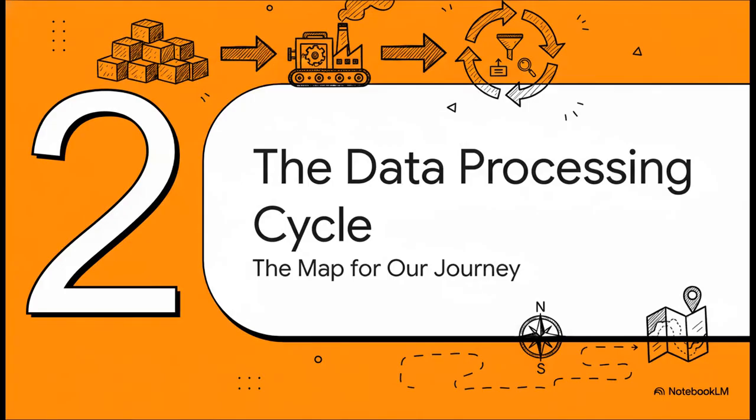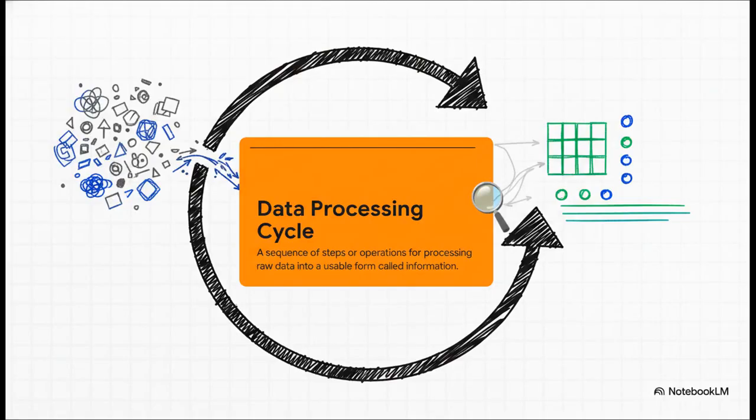All right, so we have our raw ingredients. Now, how do we actually turn them into something useful? We need a process, a kind of recipe. And that's where the data processing cycle comes in. This cycle is our roadmap. It takes us from that messy, raw data to clean, usable information. It's a structured set of steps that brings some order to the chaos and finally makes our data meaningful.